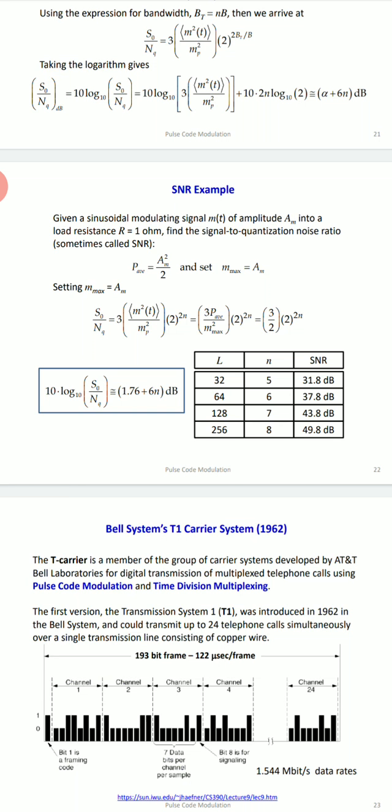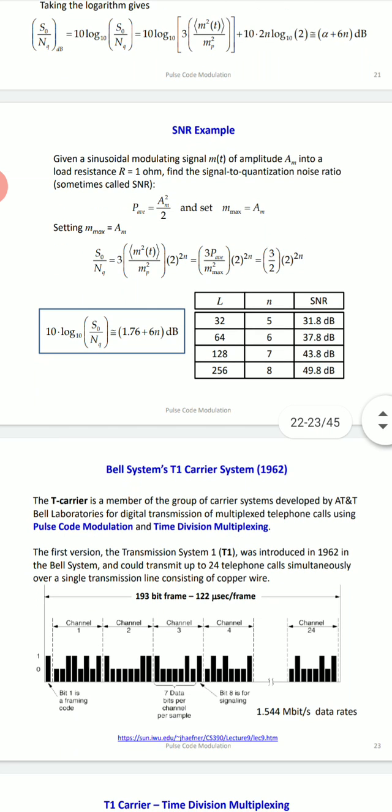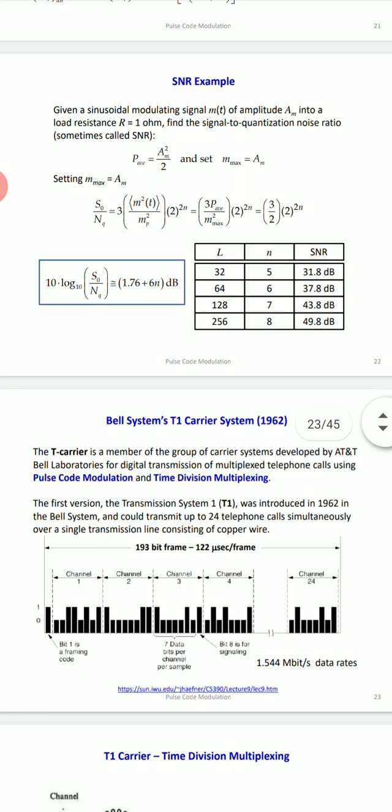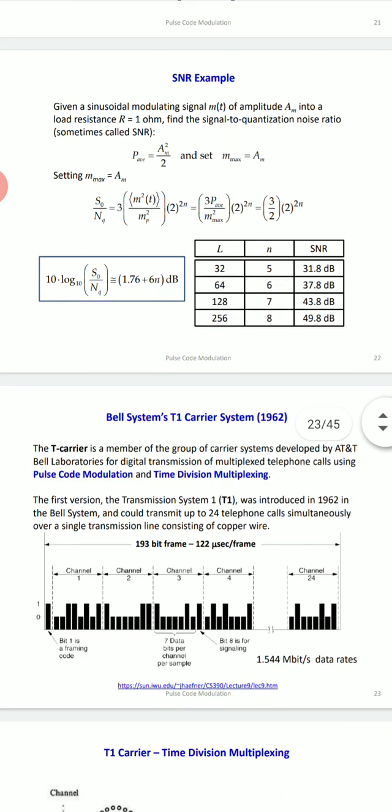If you solve, you get 3 by 2 into 2 raised to 2n. Solving for alpha plus 6n dB, you get 1.76 plus 6n dB. So we have seen how, taking the levels and n, you get the signal to noise ratio; you can see this in the table.